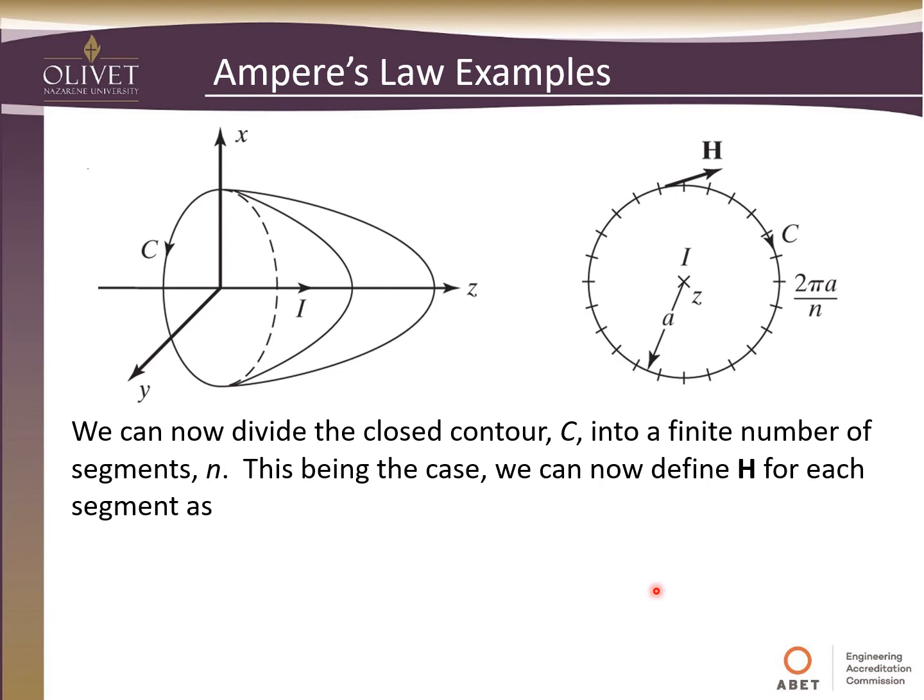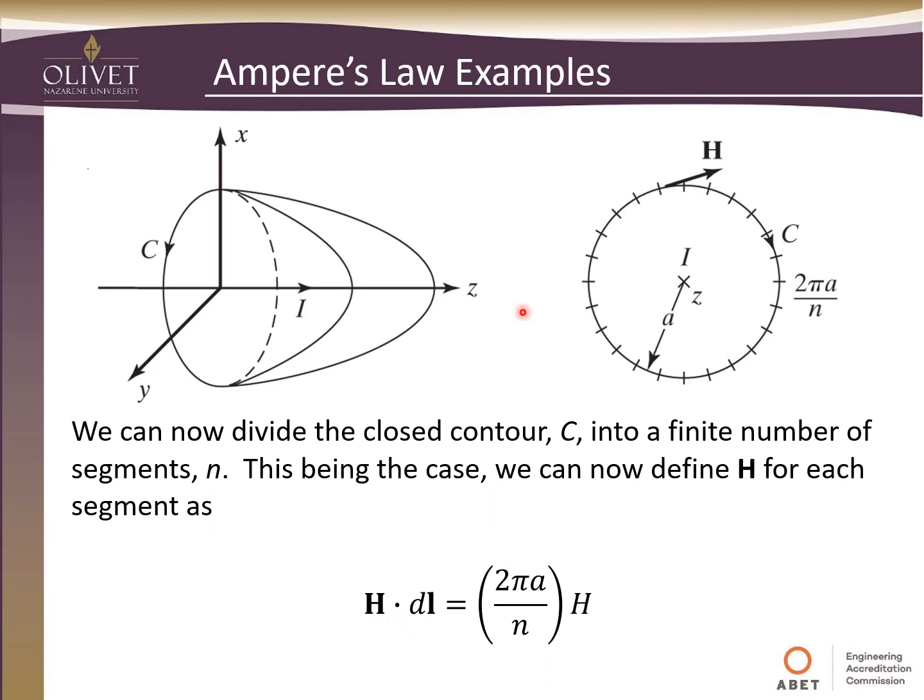So this being the case, we can now divide this closed contour C into a finite number of segments N. So that's what we're doing here. Remember, it has a radius of a. We're cutting it up into N pie slices, if you want to think of it that way. And so we can now define H for each segment as follows.